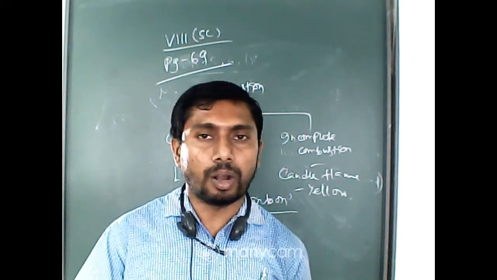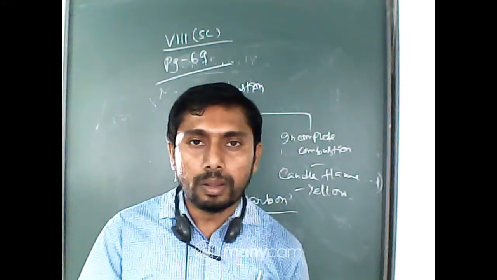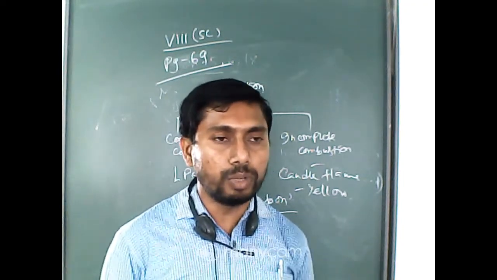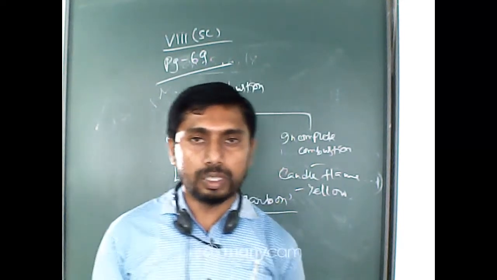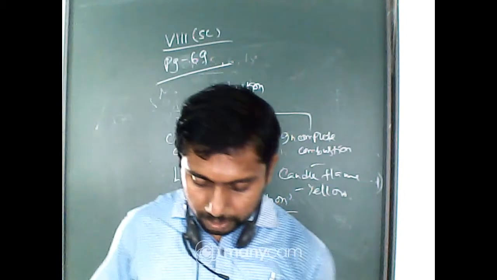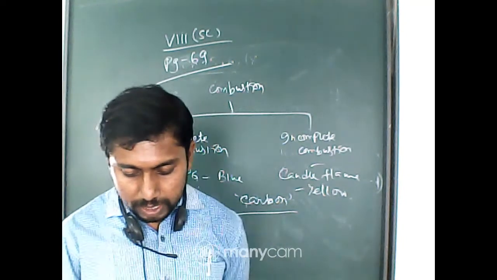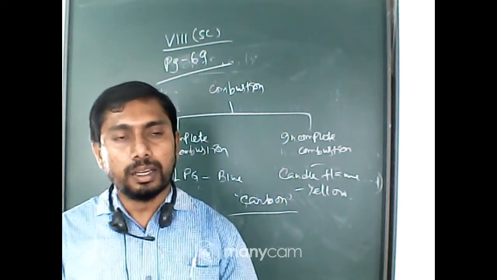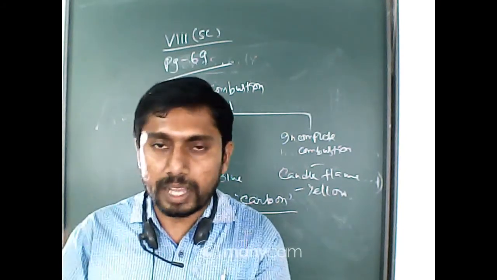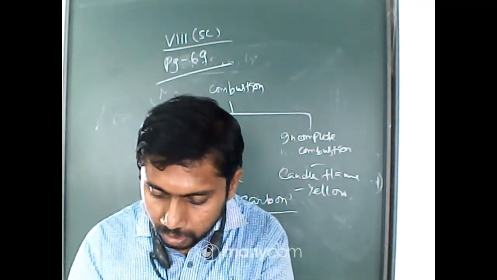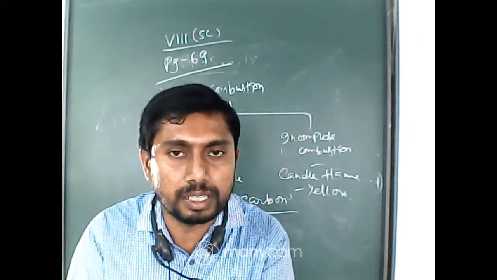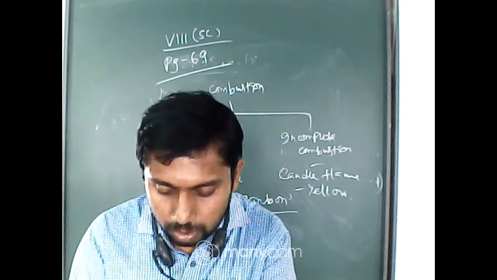So the non-luminous zone is blue in color, and the luminous zone is yellow in color. A goldsmith uses the outermost zone because it is the highest temperature zone. What is a fuel? Any combustible substance that has some heat value is called a fuel.